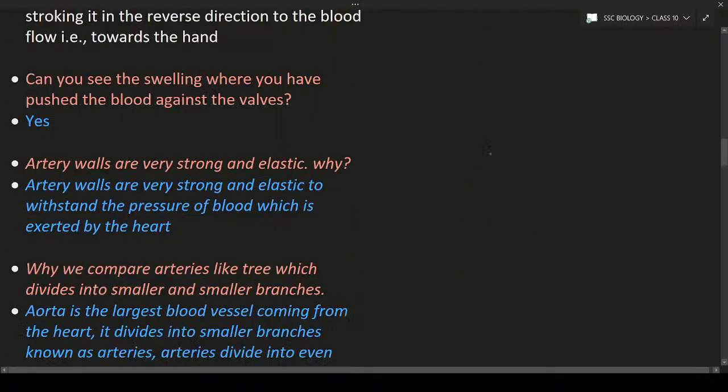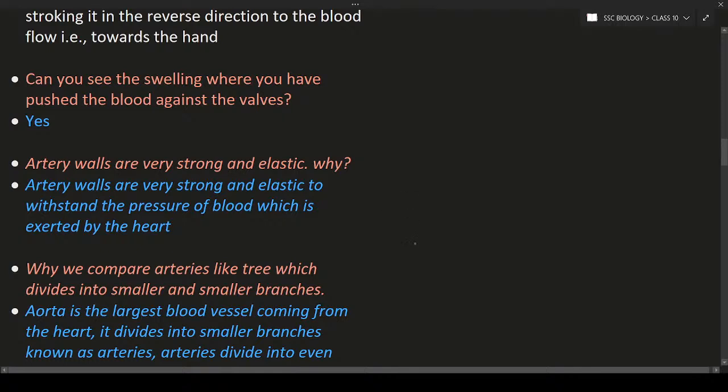The next question: can you see the swelling where you have pushed the blood against the walls? Yes, wherever you push the blood vessel against the wall, there is a swelling. Arteries are very strong and elastic. Why? Arteries have to withstand a larger amount of pressure exerted by the heart on these blood vessels, so they should be elastic and stronger to withstand the pressure.